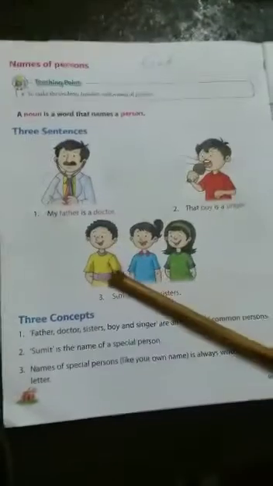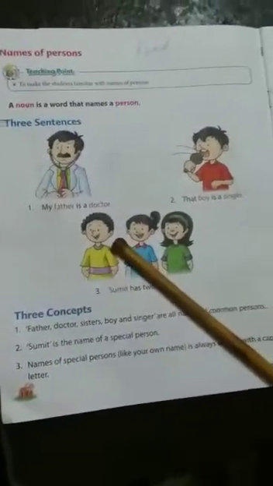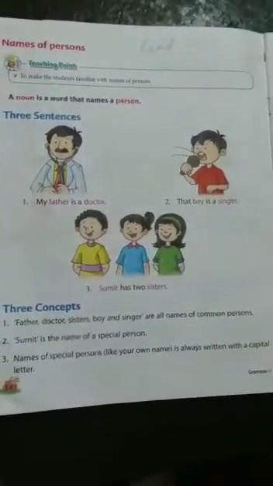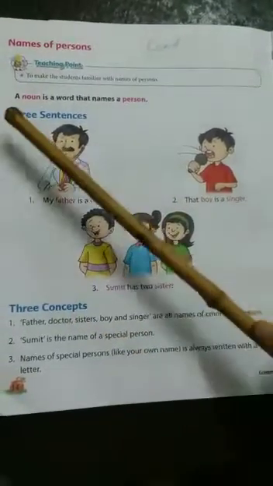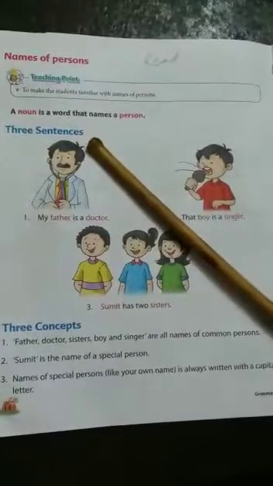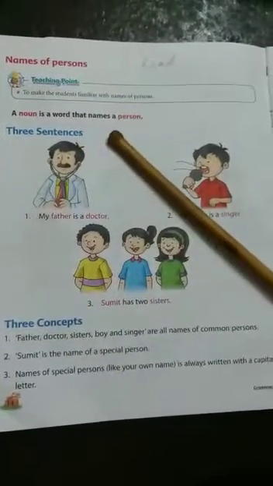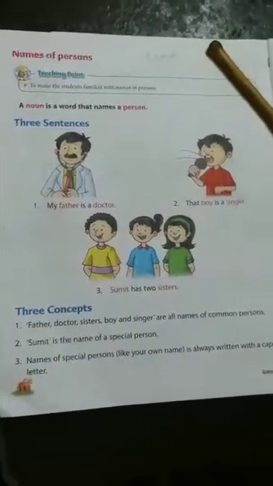Now turn to the next page. Again see this sentence here. My father is a doctor, the boy is a singer, Sumit has two sisters. So these are special names. So see, a noun is a word that names a person. So take a pencil, write down read.